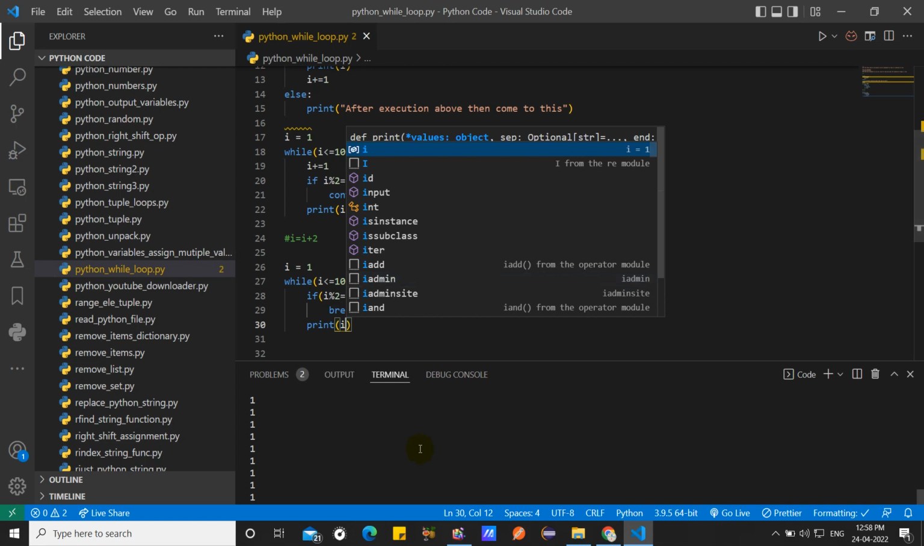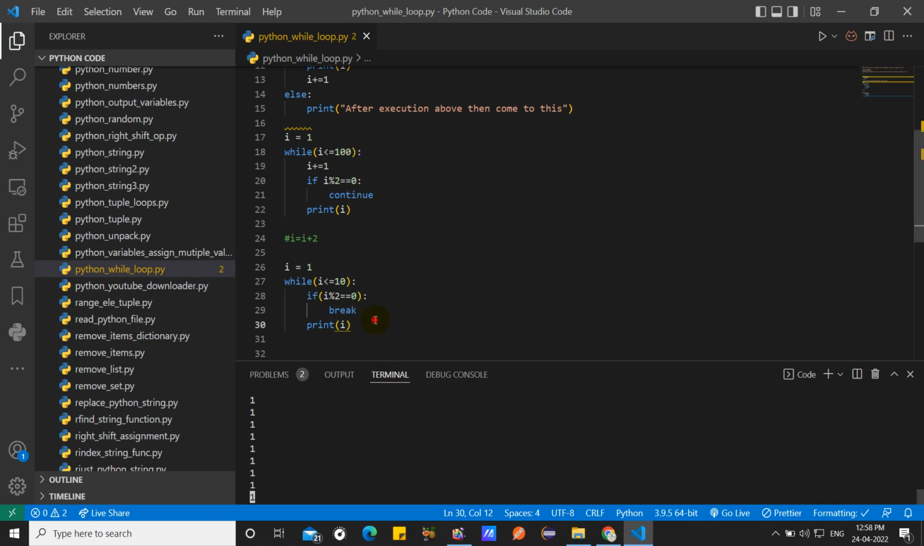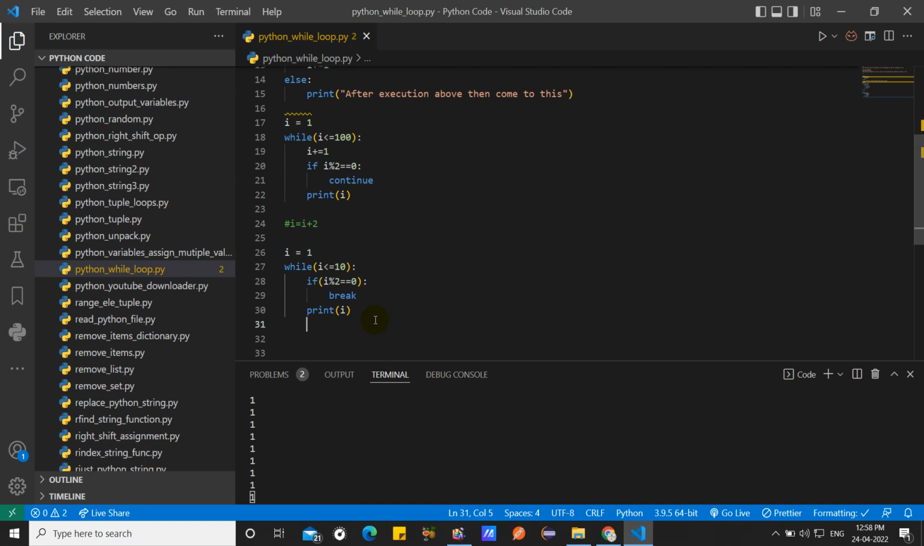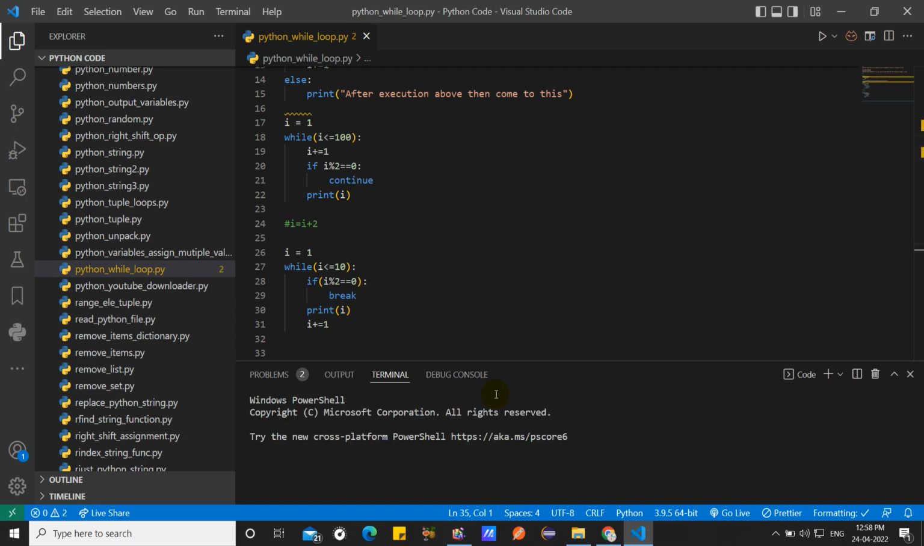Okay, so here an infinite loop is going on. So first I increment it, i plus equal to 1. First of all I stop it, I delete it first. Control Alt N. Fine, understand? It only prints the 1, because for the next value it is even, and it hits the break and comes out of the loop.